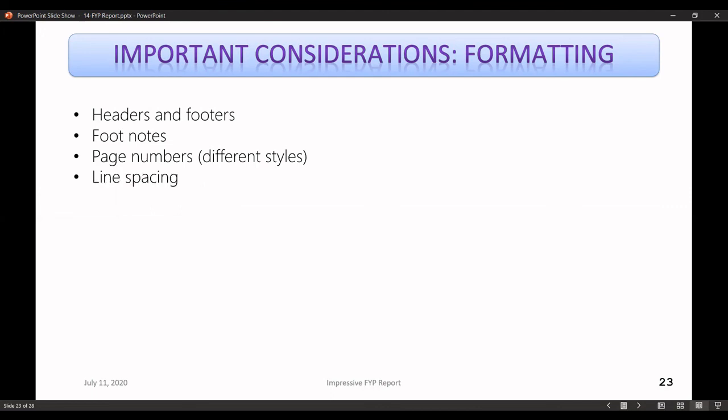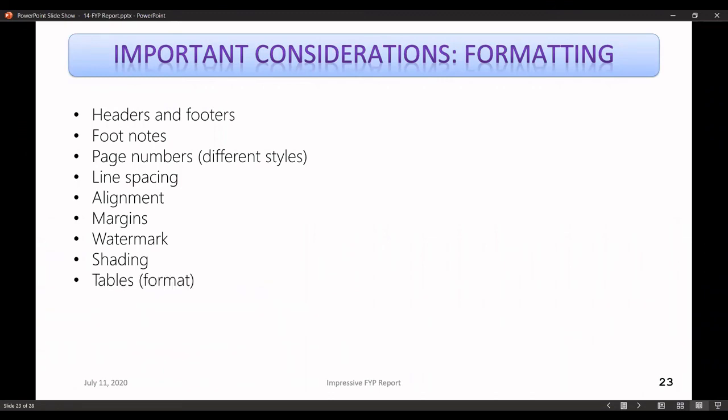Line spacing must be consistent, and you must follow the guidelines from the university. If it is no spacing at all, then it looks a lot messy, but at least you should have a little bit of spacing between the lines. Alignment, of course, is very important. It should be consistent throughout the document. Then margins, of course, are very important. If you're using a watermark of maybe your university logo or something, you must discuss it first with your professor. Once again, borders and shading need consideration, whether they are necessary to be included or not.